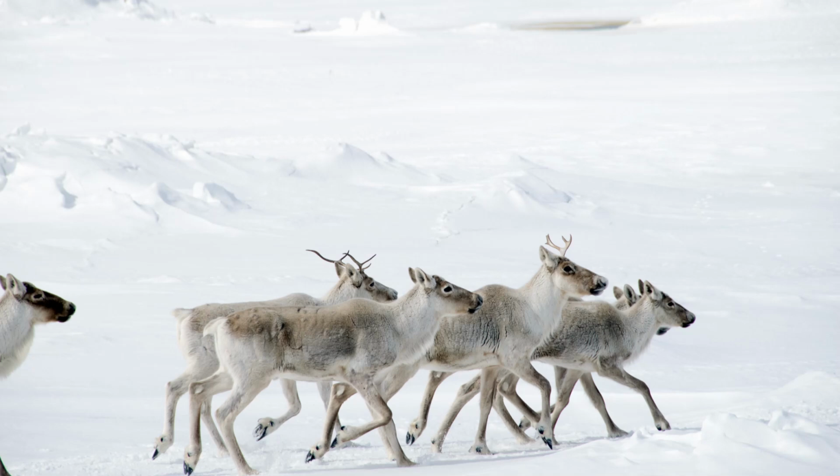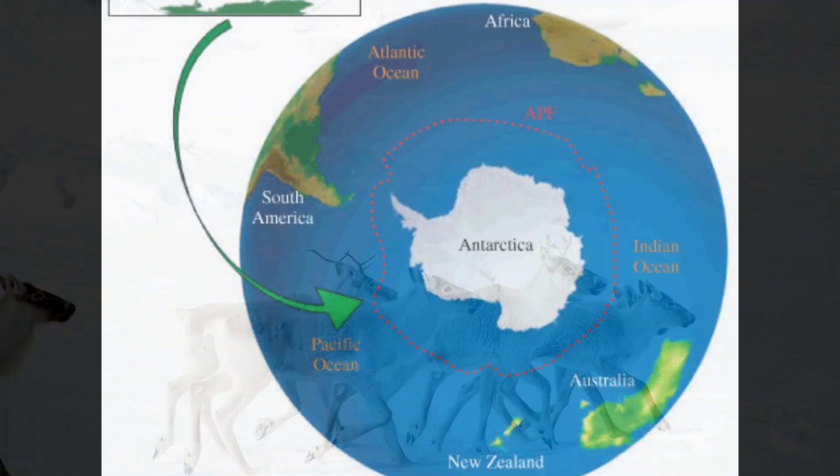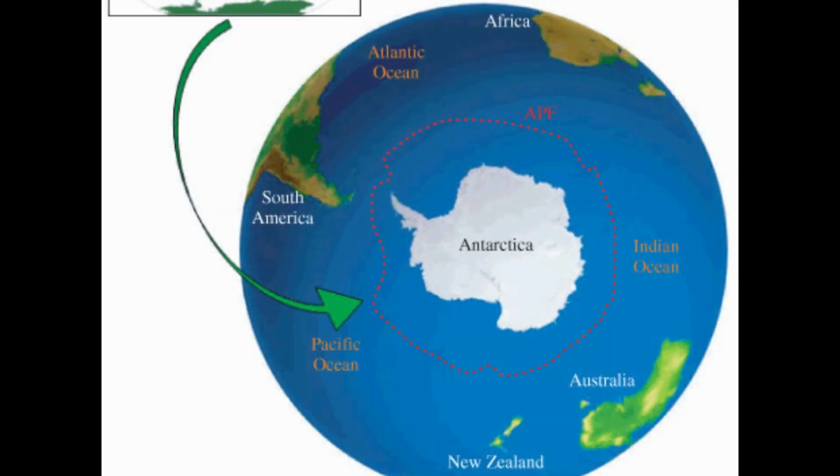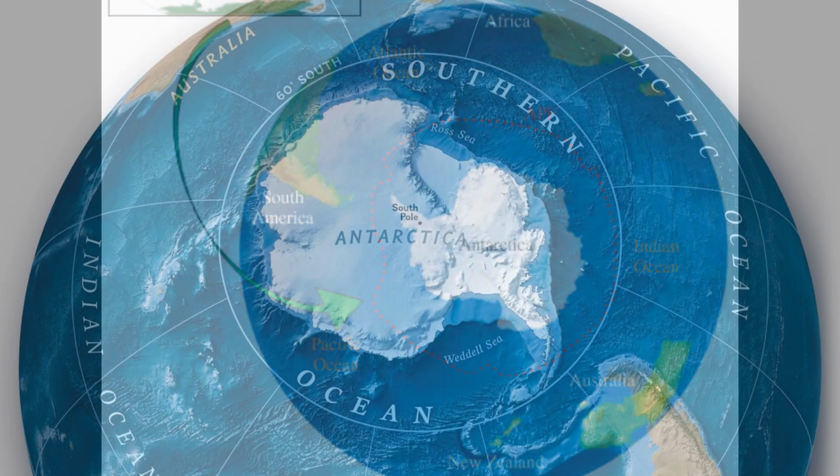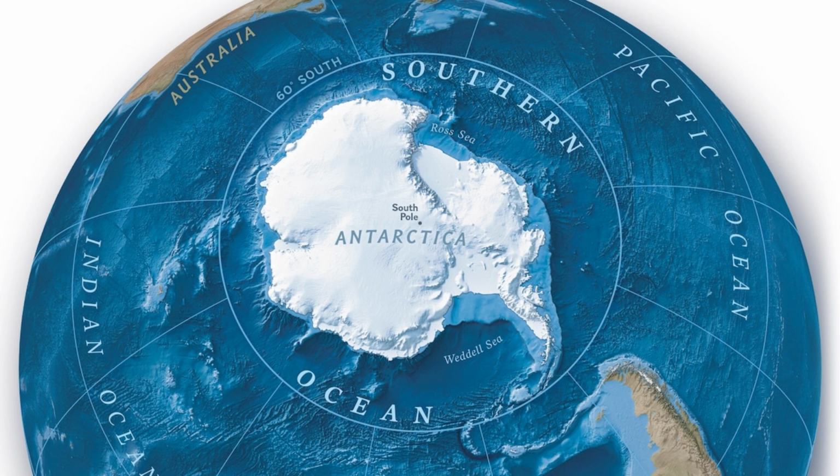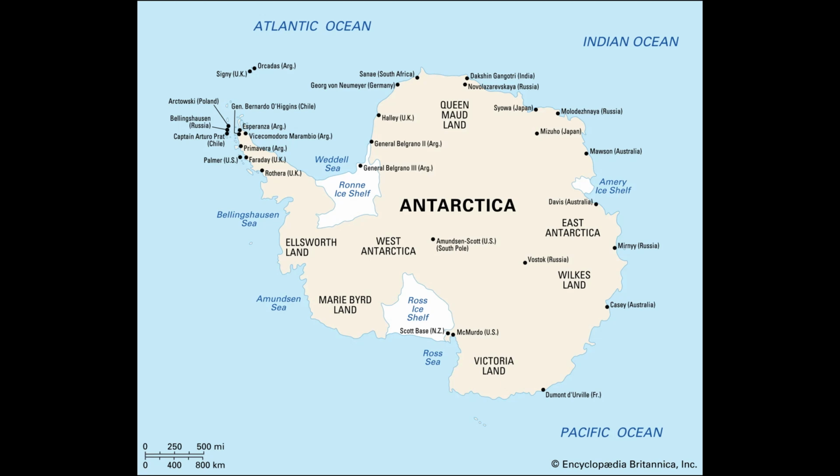It is primarily an ocean, the Arctic Ocean, surrounded by continents and islands. Antarctica. Antarctica is located in the southern hemisphere surrounding the South Pole. It is a continent surrounded by the Southern Ocean and is the southernmost point of the Earth.